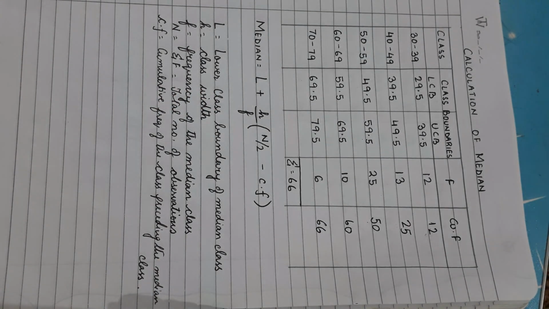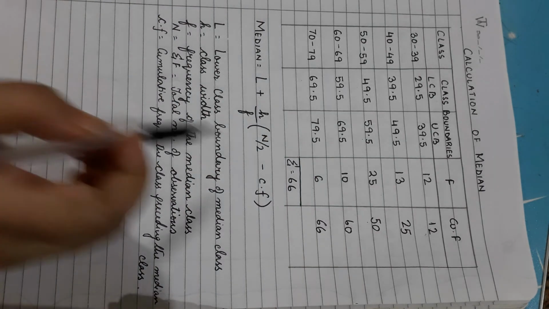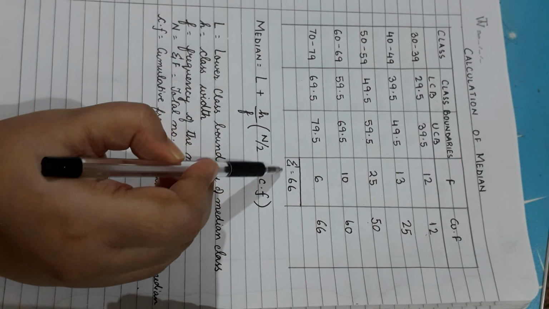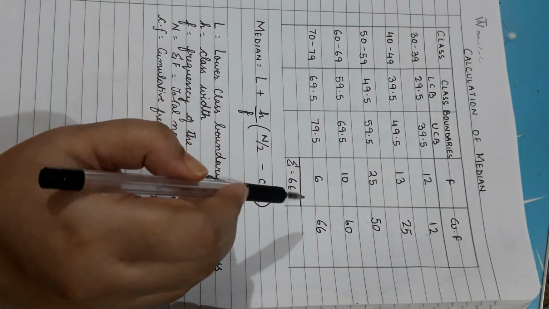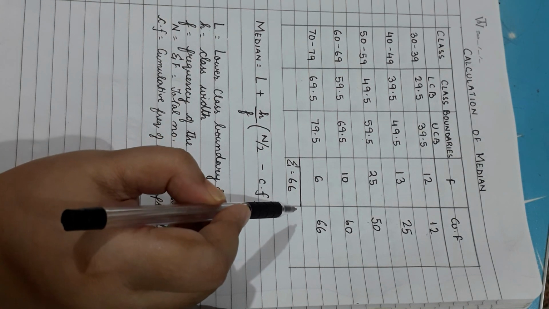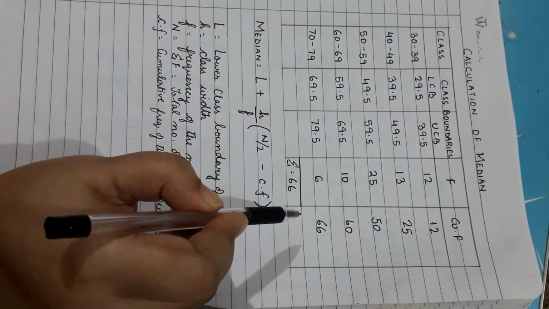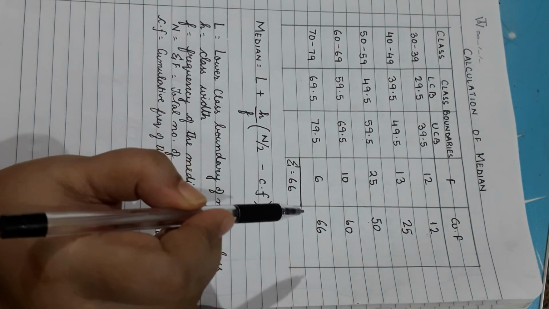So we are looking for that middlemost person. If the total number of observations is 66, the middlemost person will be the 33rd person, right? So we are looking for the n by 2th element, or n by 2th manager.